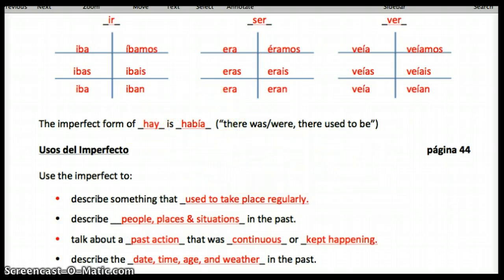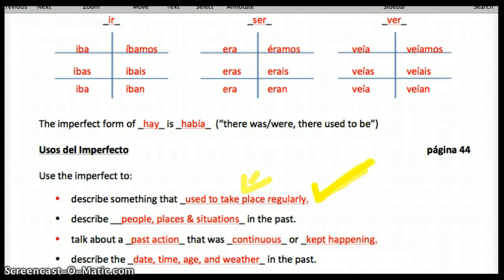So, moving on, use the imperfect to describe something that used to take place regularly. That comes into play for, like, I used to go to the park a lot with my friends. My family and I went to the beach a lot. Or I took piano lessons, because those piano lessons happened regularly, right? So keep that in mind.